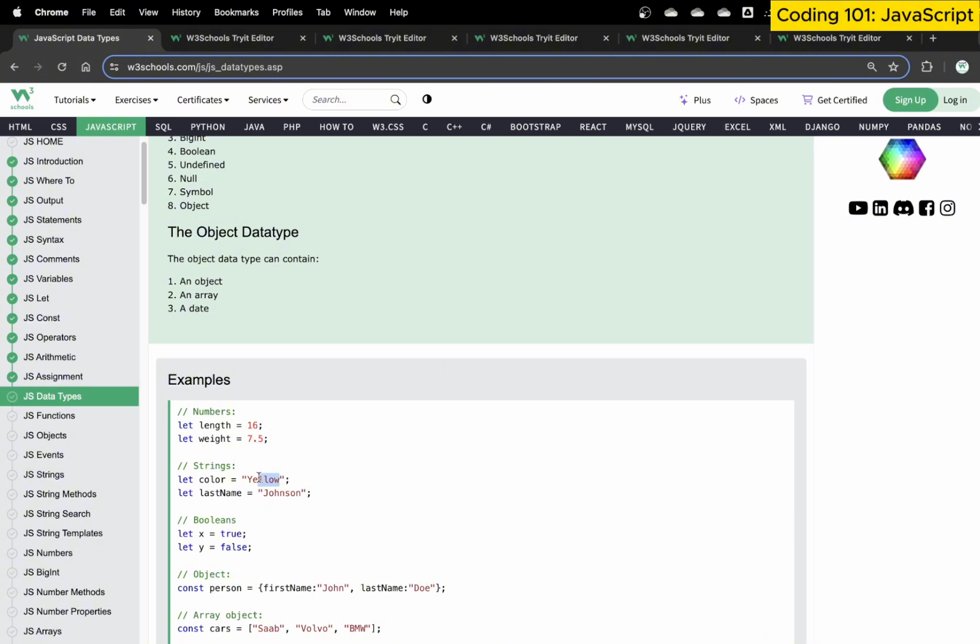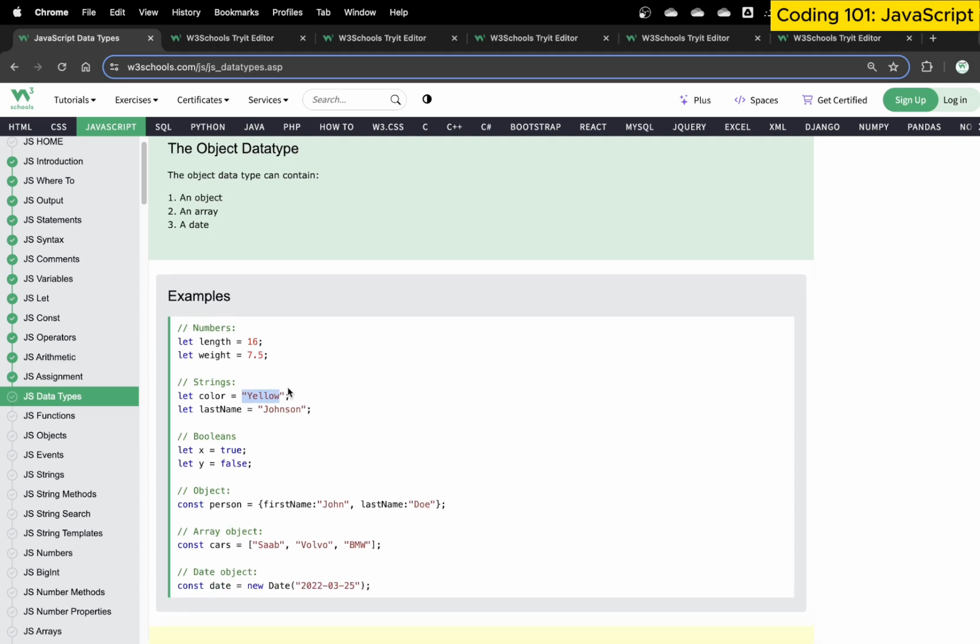Then we have a string data variable here as well. So let color equal yellow. What this basically means is that we have created a string data type. Then we have a boolean data type. Boolean means basically true or false. So in this case, the variable contains either the value true or the value false. That's it. So these are what we call the standard data types available.